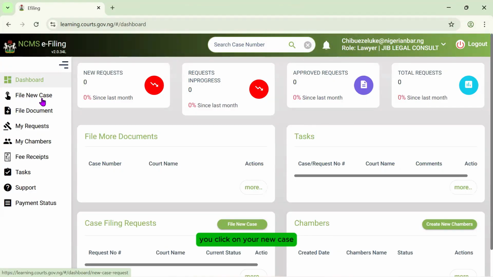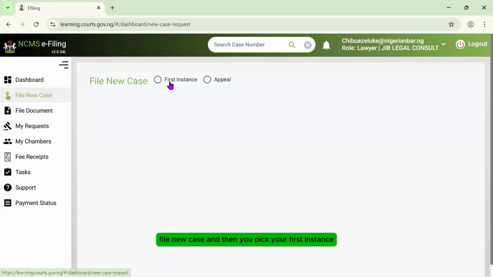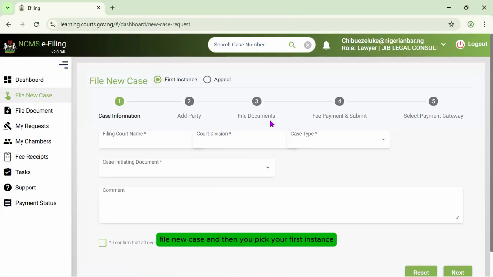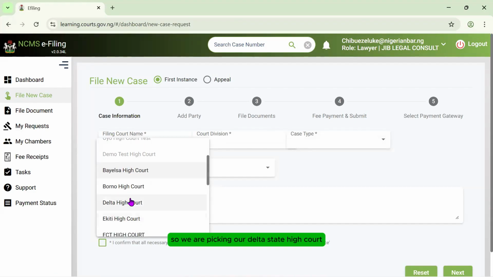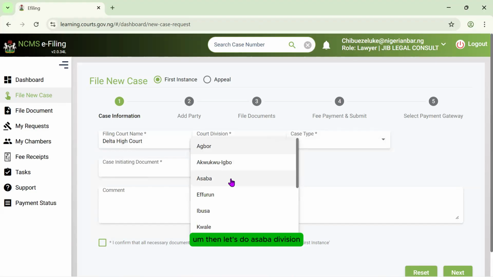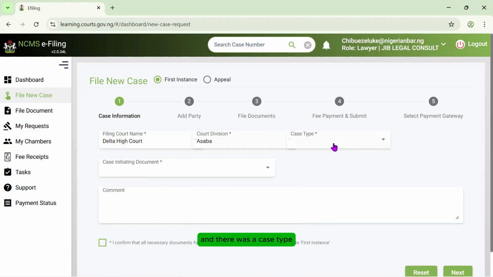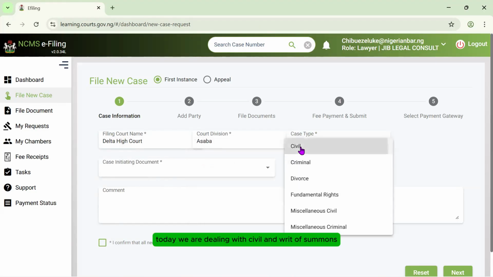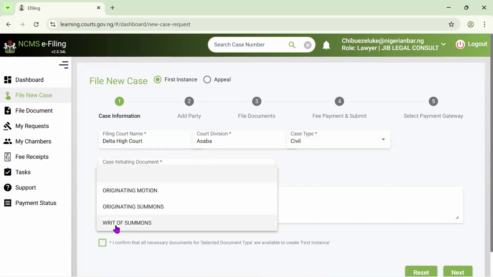You click on file new case, and then you pick your first instance, and you begin to pick the case information. So we are picking our Delta State High Court. Then let's do Asaba Division. And there is a case type. Today we're dealing with civil and writ of summons. Next time we'll deal with other types of cases.